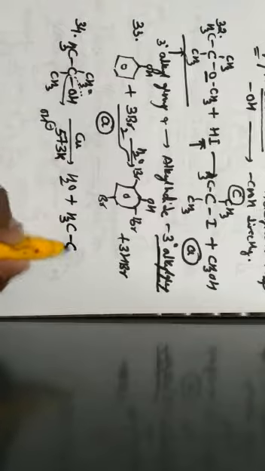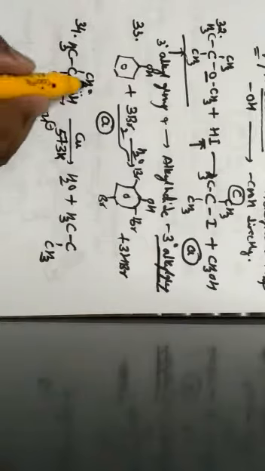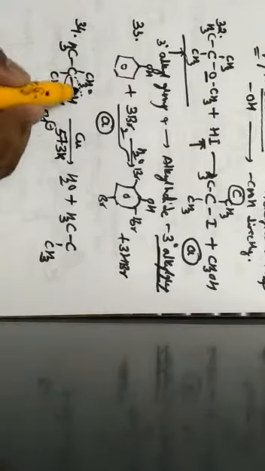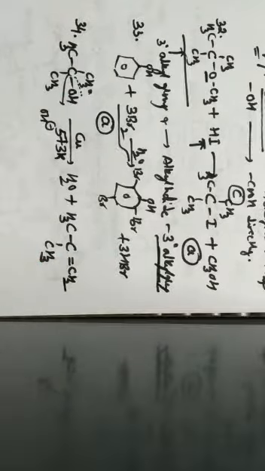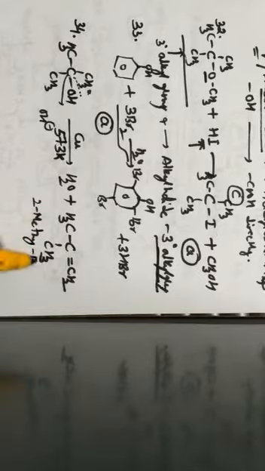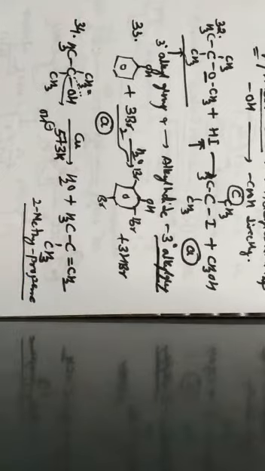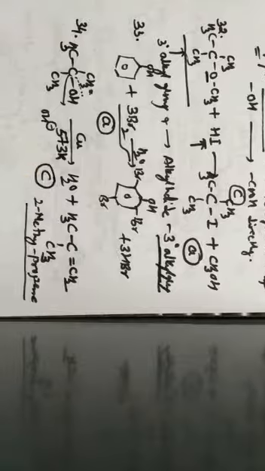From one methyl group, one hydrogen is eliminated, which forms a double bond with the carbon. Hence, the name of this compound is 2-methyl propene, which is option C.